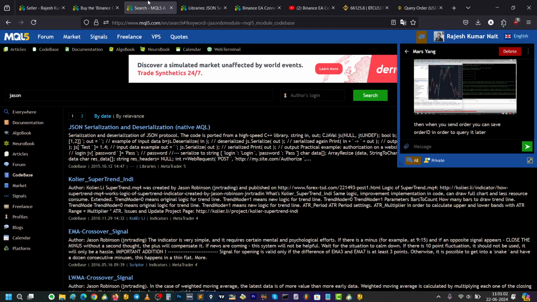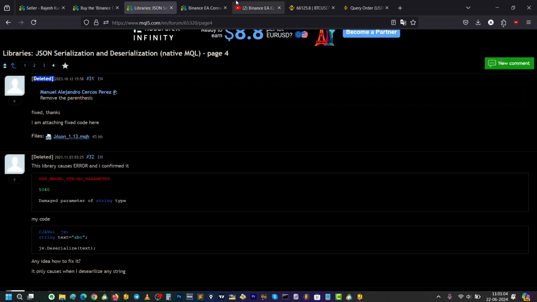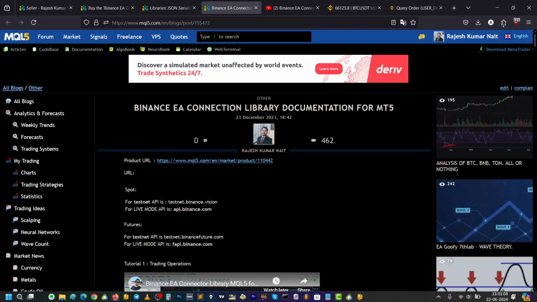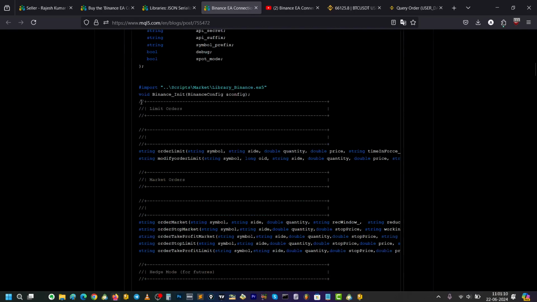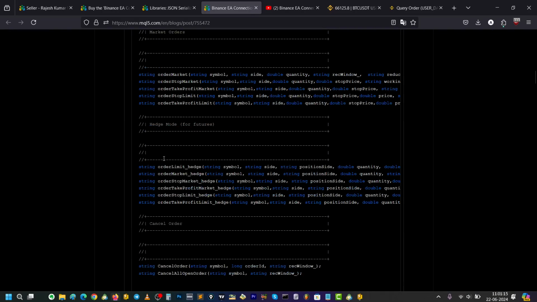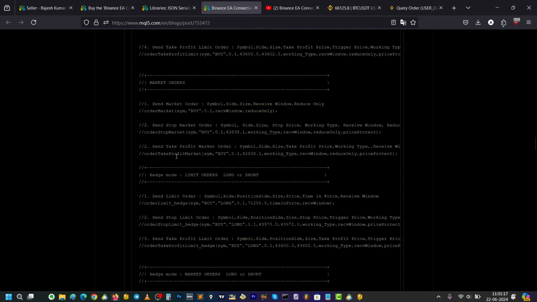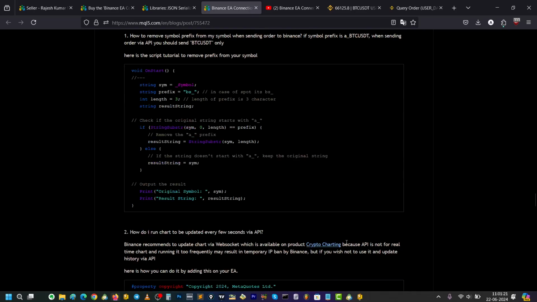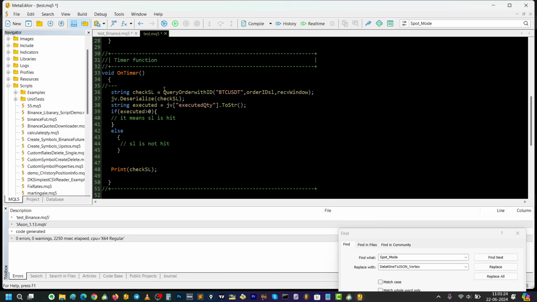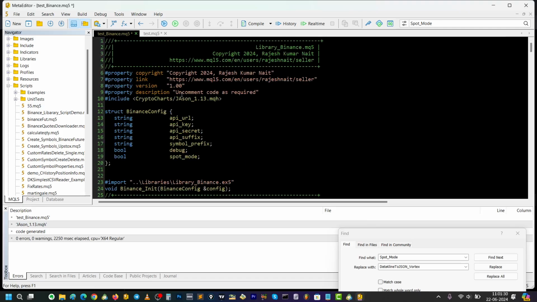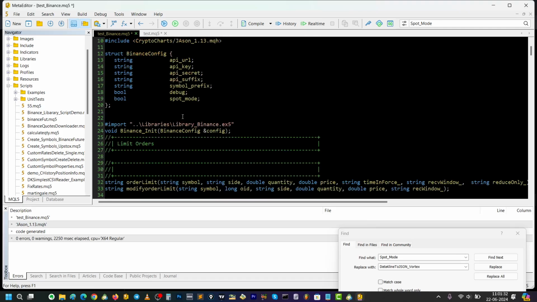When you open it, you find this page, a documentation of the script, and this is an example demo script. You can integrate it on your expert advisor, and you can learn from this script. Okay, so I have got this script open here, test underscore Binance, and you can see this is the script.